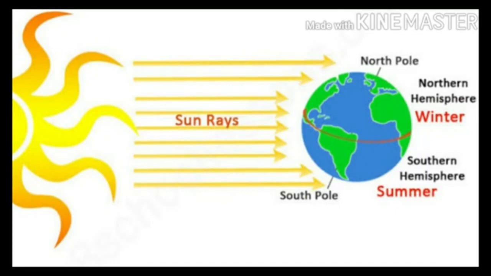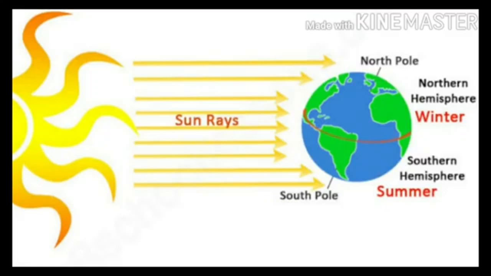Children, in summer, there is daylight at the North Pole for 6 months and continuous darkness at the South Pole. Similarly, in winter, there is darkness for 6 months at the North Pole and daylight at the South Pole for 6 months.